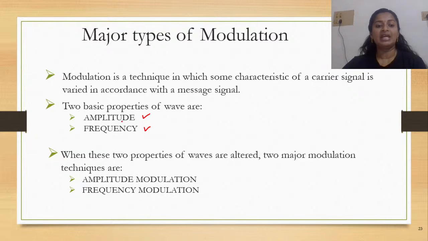So when the amplitude is changed, the modulation technique is called amplitude modulation. And when the frequency is changed, that technique is called frequency modulation. Is the idea clear? So it's based on the properties, the different terminologies associated. If it is the amplitude property that you change, it is termed amplitude modulation, and when you change the frequency of the wave, it is called frequency modulation.